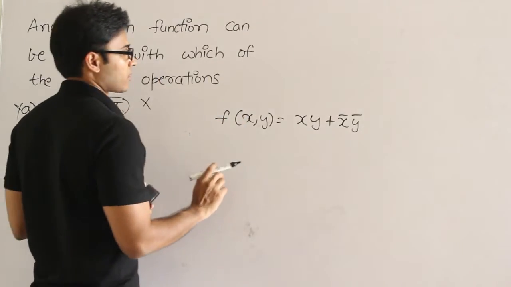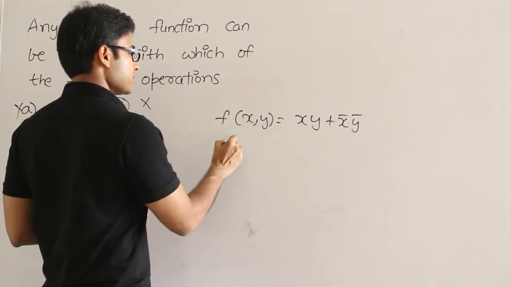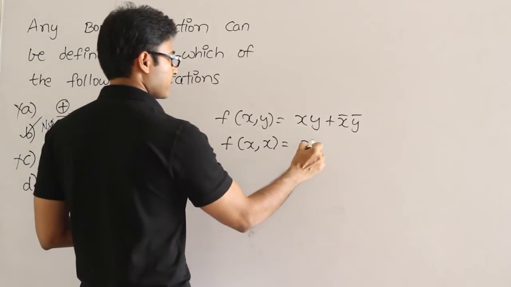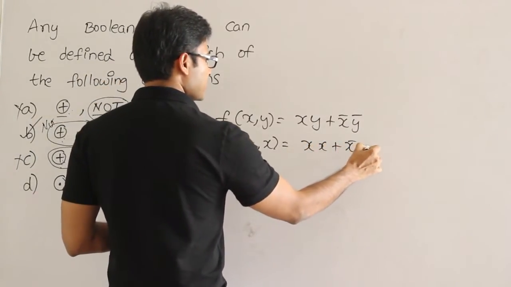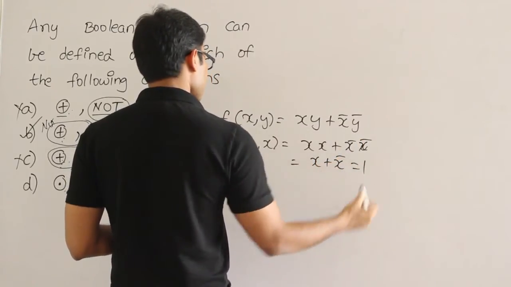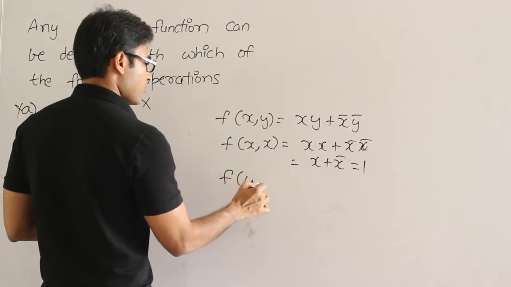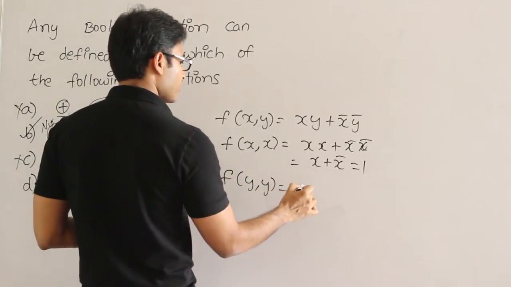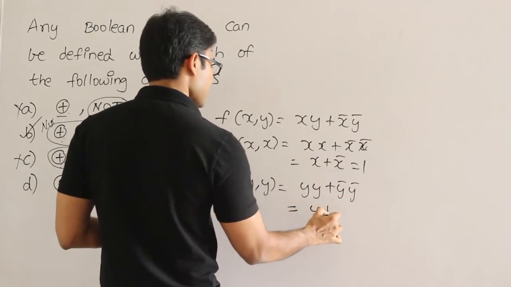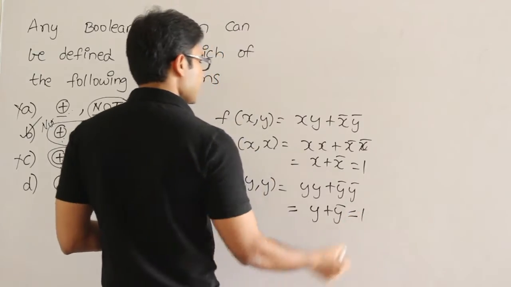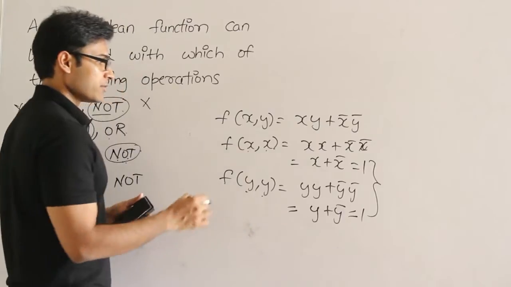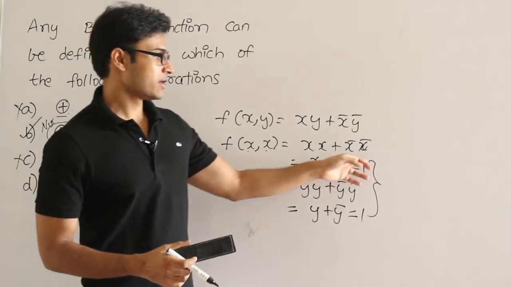And now let's see whether the complement is possible or not. F of x comma x equal to x into x plus x prime into x prime. Then what is it? X plus x prime, which is nothing but 1. And f of y comma y equal to y into y plus y prime into y prime, which is nothing but y plus y prime, which is 1. So we are again out of luck. By substituting x and y, even if we eliminate one variable, the resulting variable is also getting eliminated and we are getting 1 and 1.